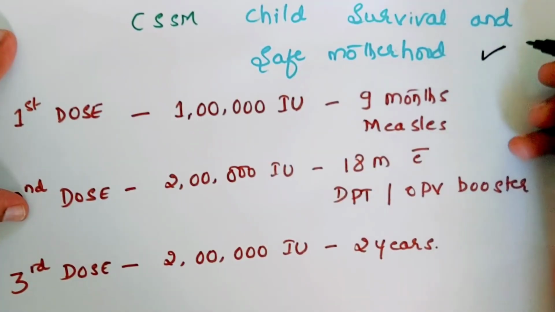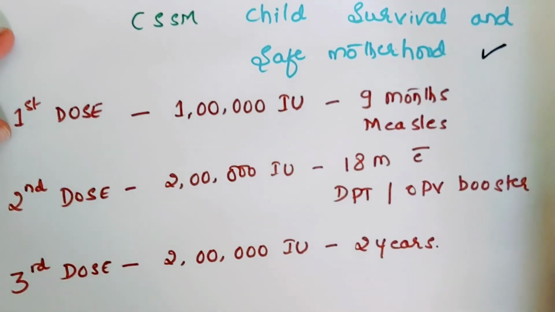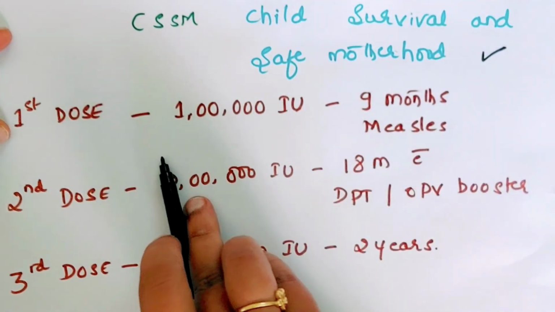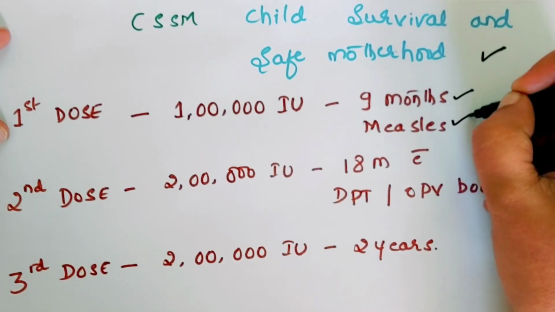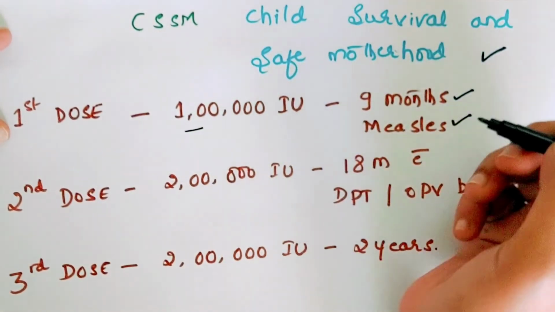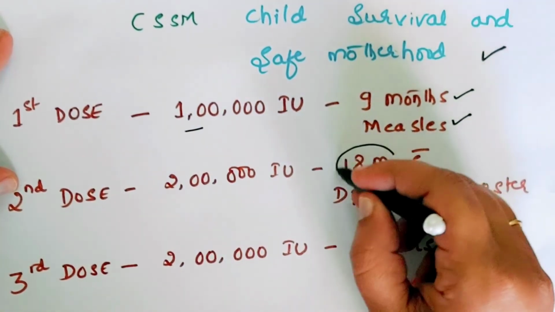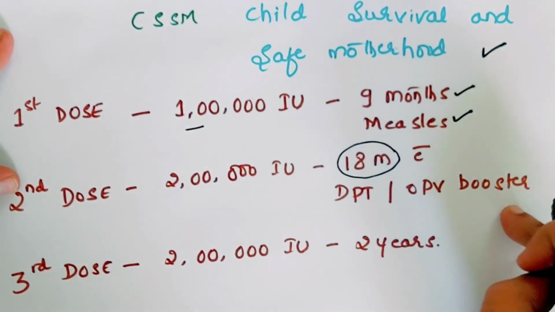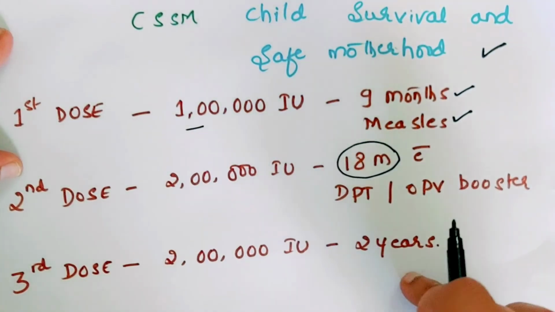And one more prophylactic strategy which is commonly used is according to the revised schedule of vitamin A supplements implemented in the Child Survival and Safe Motherhood program. Here we usually give the first dose of vitamin A at 9 months of age along with the measles vaccination. This is 1 lakh international units. The second dose, 2 lakh international units, is given at 18 months along with the DPT or OPV booster dose. And the third dose is 2 lakhs at 2 years.